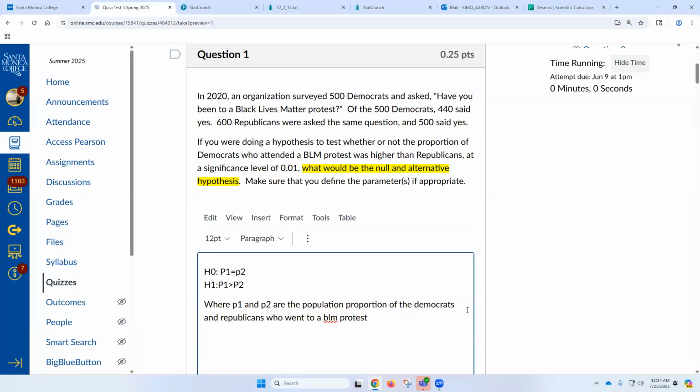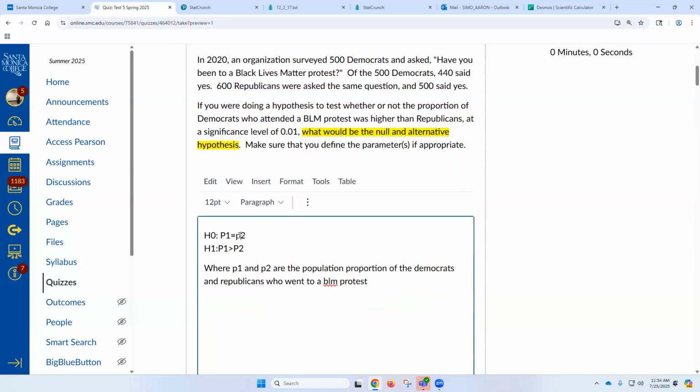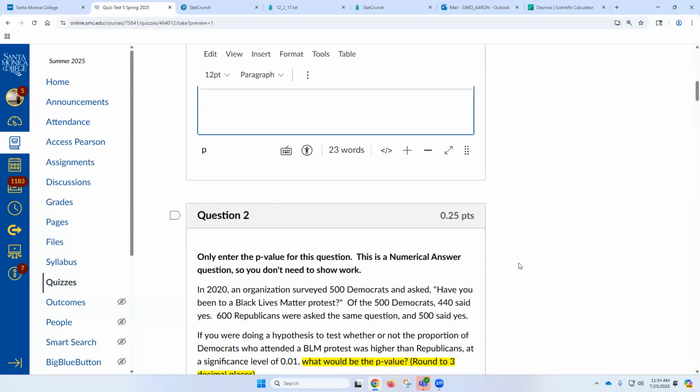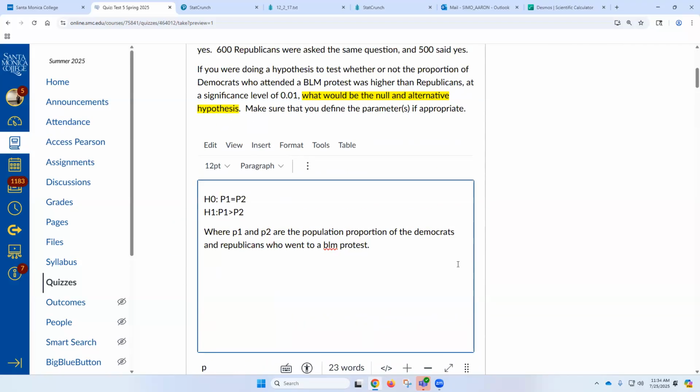Done. Because notice that it just says, what would the null and alternative hypothesis be? And it also says, make sure you define the parameters if appropriate. So you notice that we're done with the question. Next question. You could say respectively. It's actually good to say respectively.